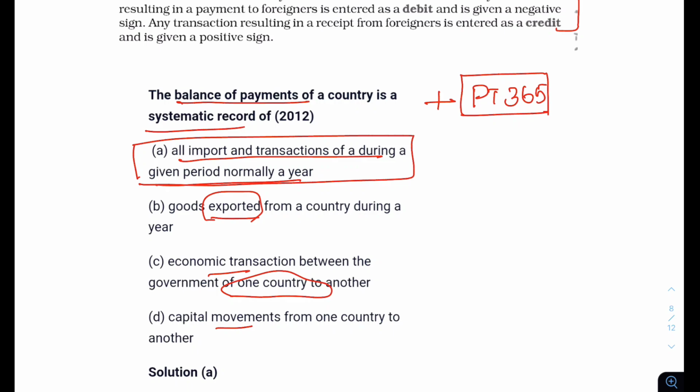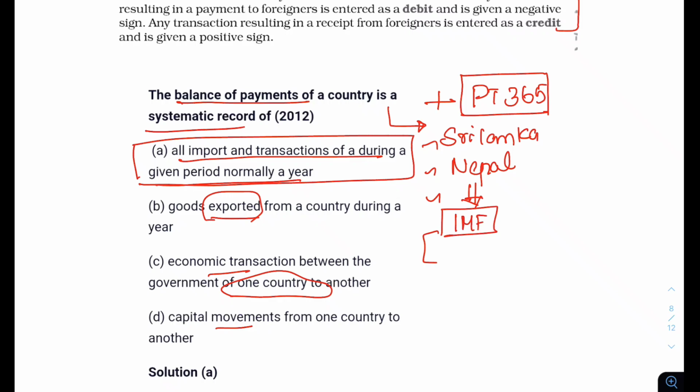If there is a balance of payment issue, you should know there is a crisis in Sri Lanka, in Nepal, and in many other places. How is this whole crisis solved by IMF? Then you should know what this reserve tranche is, and what the IMF quota is.